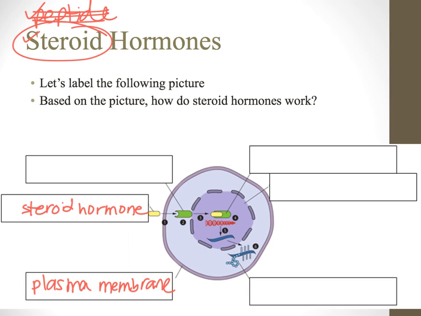One of the cool properties about steroid hormones is that they are able to get across this cell membrane. When they cross in, they're going to hook up with a receptor protein.